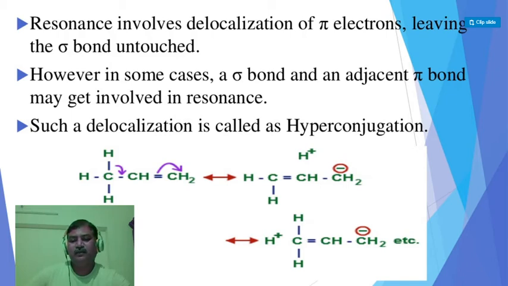CH3 single bond CH double bond CH2. This is propene. In this system, whenever the CH3 group is attached to the CH double bond CH2 system, delocalization of sigma electrons takes place via the pi bond system as well as the sigma bond system.